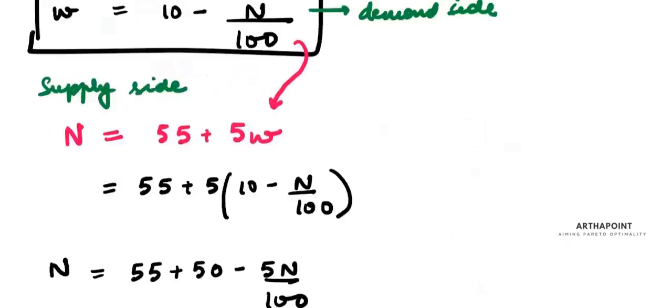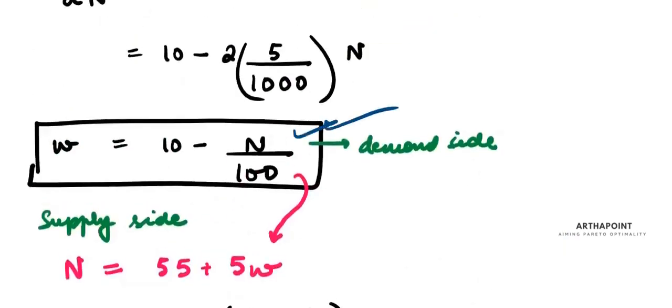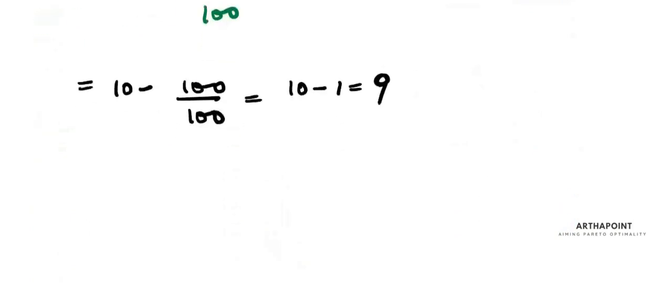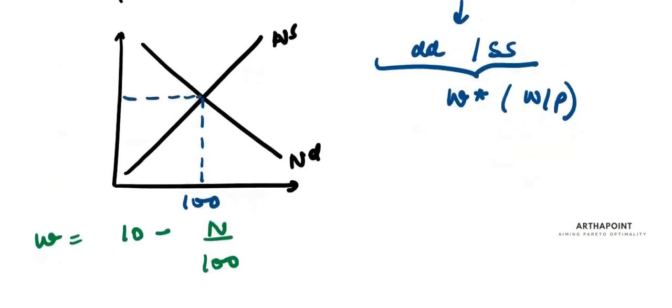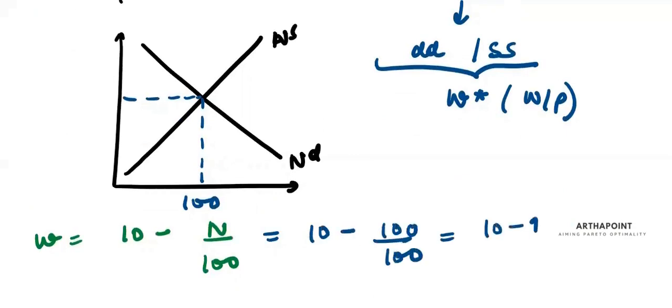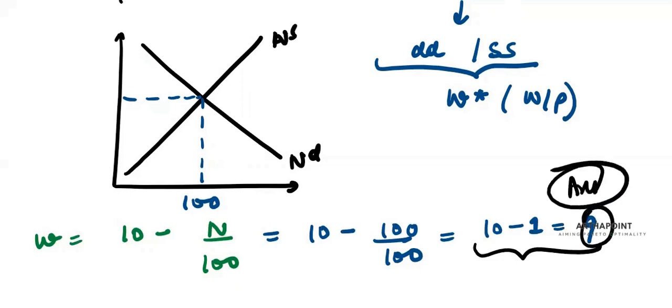What is the equation of real wage? 10 minus N by 100. So your real wage would be 10 minus 100 by 100, which is 10 minus 1, which is 9. So your real wage is going to be 9. That's your answer. Okay, thank you.